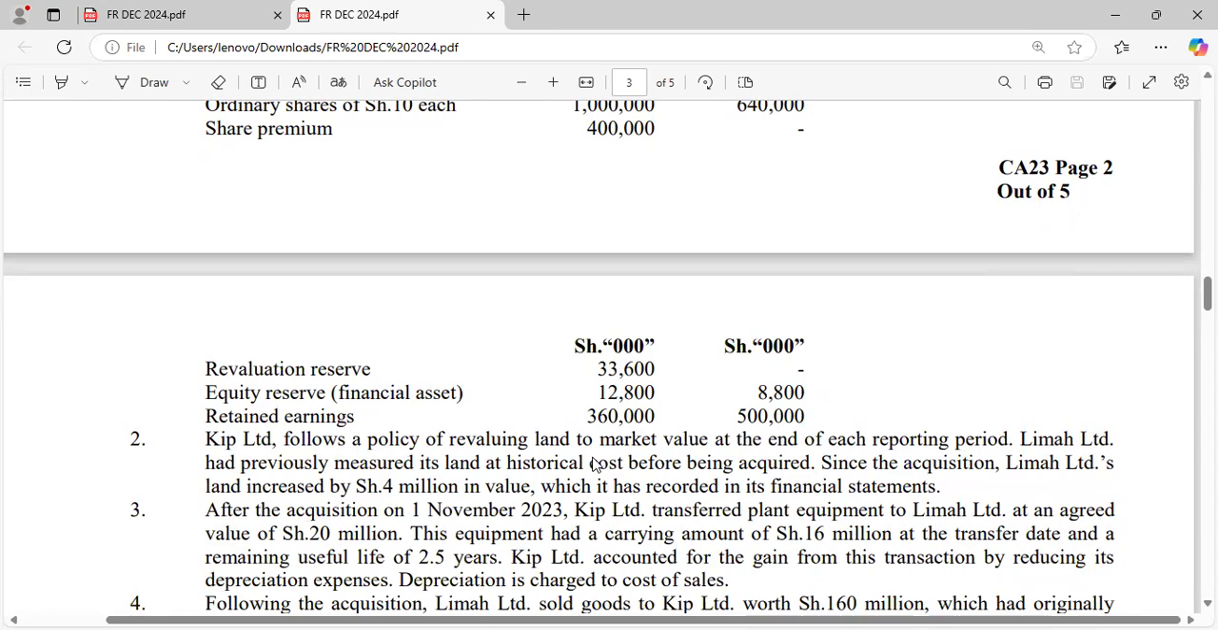RIMA Limited had previously measured its land at historical cost before being acquired. Since the acquisition, RIMA Limited's land increased by 4 million in value, which it has recorded in its financial statements. So that is just a revaluation gain. There is a revaluation gain when an asset increases in value.